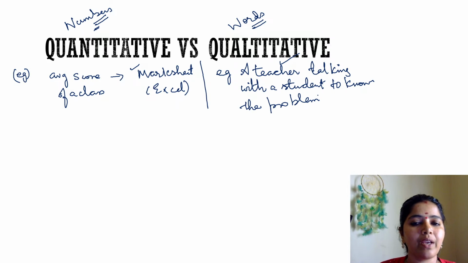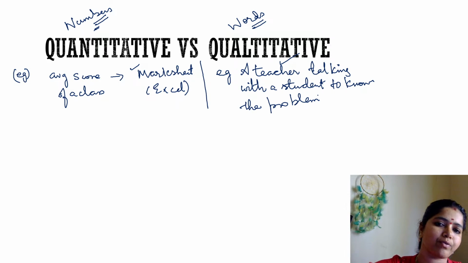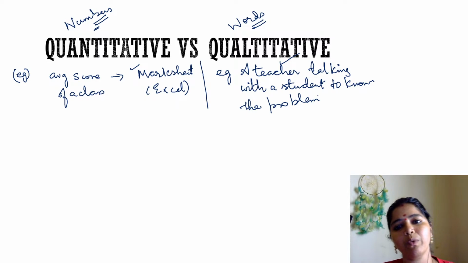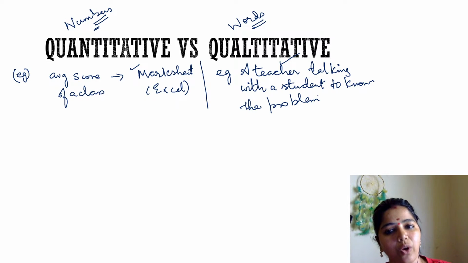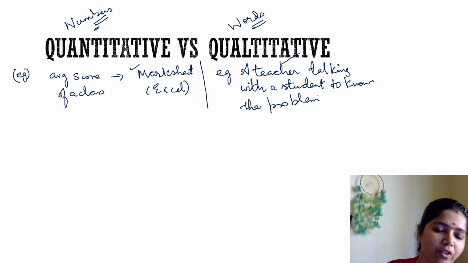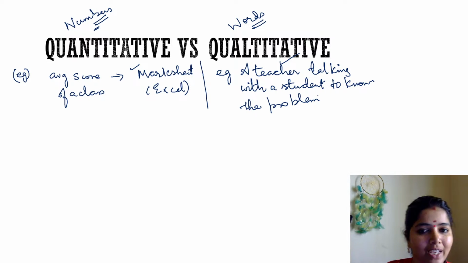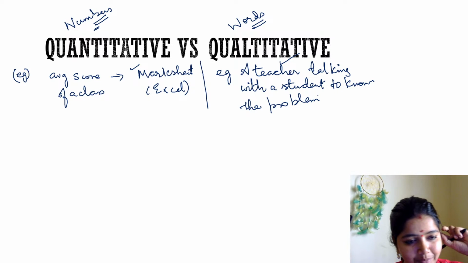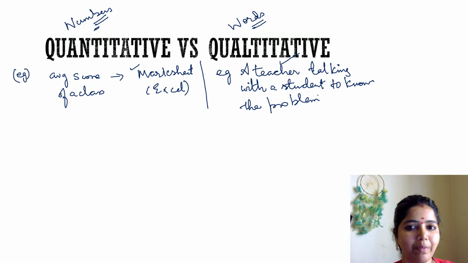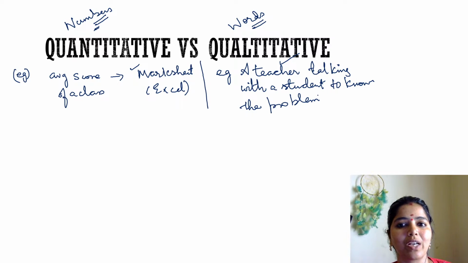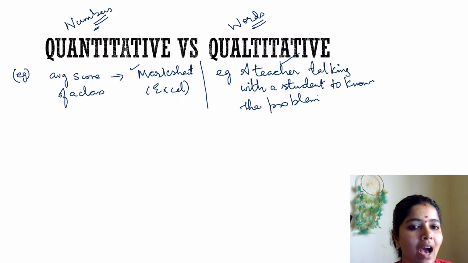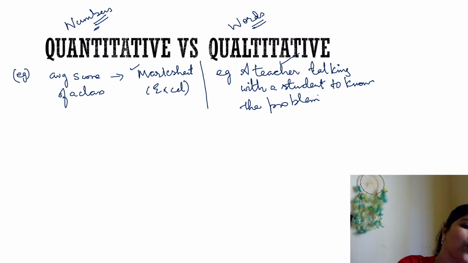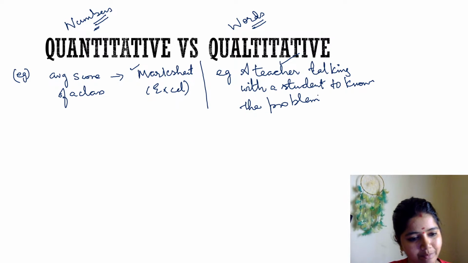Now I have told you many types of research. Now you tell me which kind of research will come under quantitative research, and which types of research will come under qualitative research. Can you tell me now? What all the types of research will come under the quantitative type and what will come under the qualitative type. Tell me.